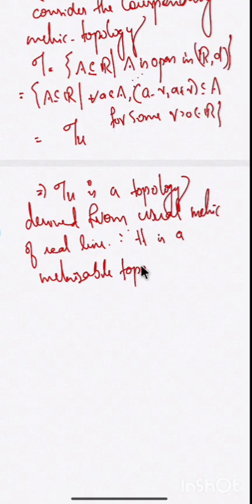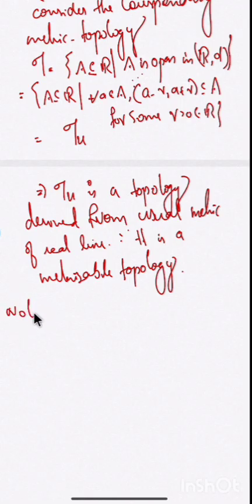So what is a metrizable topology? When the topology is derived from a metric. The discrete topology and the usual topology of the real line are examples of metrizable topologies. Corresponding to every metric space, there is a topology induced from the metric. Also note that not every topology need be metrizable. One example of a non-metrizable topology is the indiscrete topology.